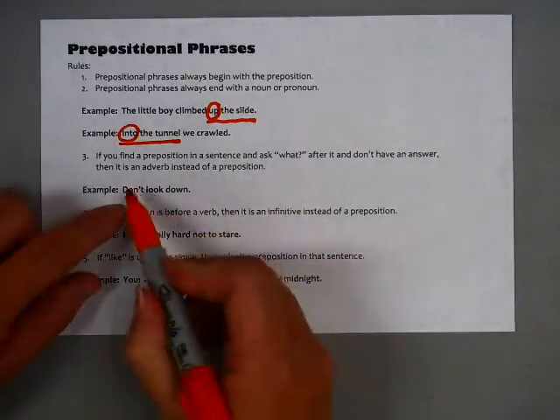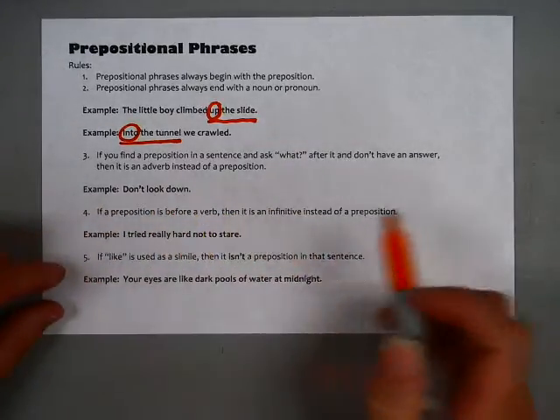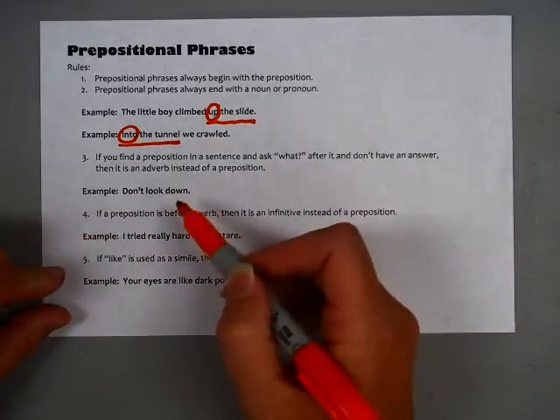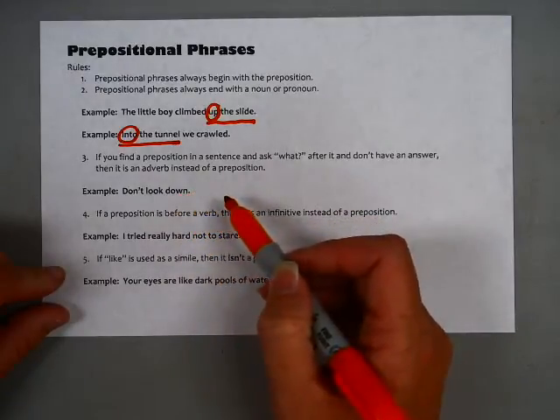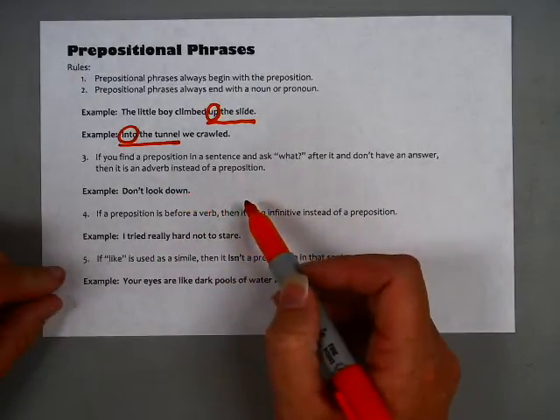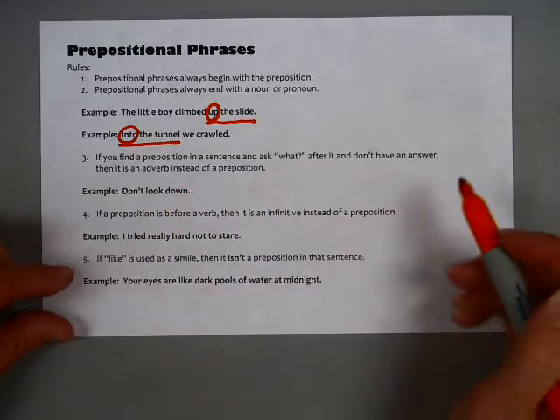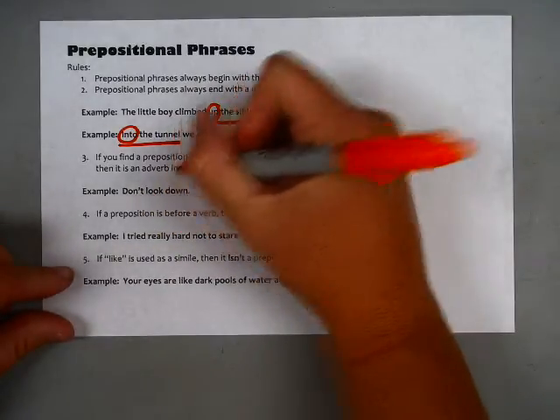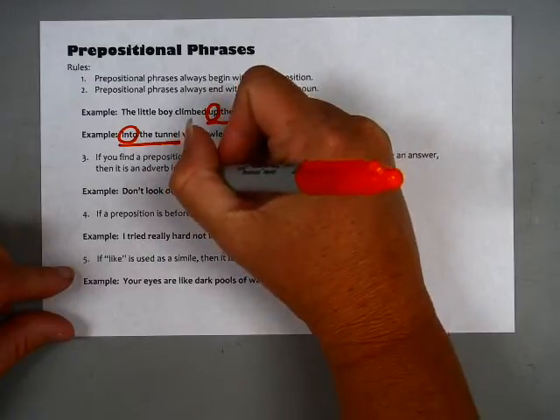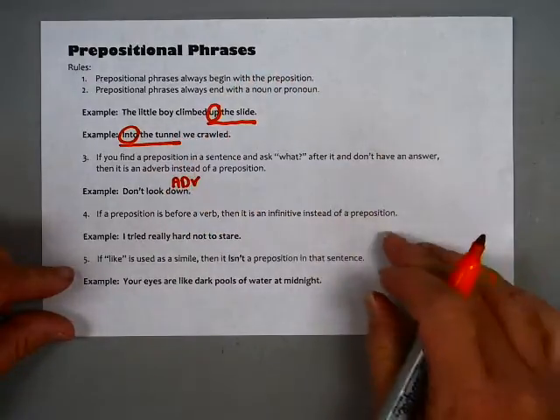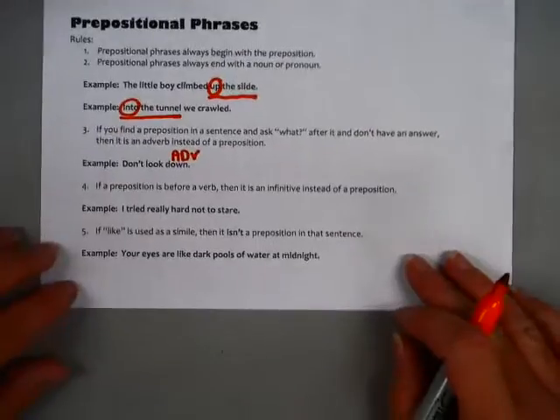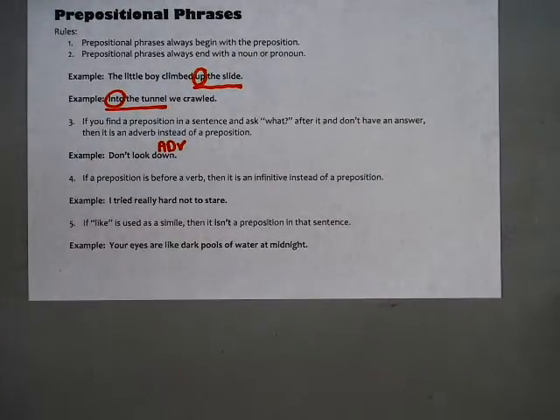Look at this example. Don't look down. Down is a preposition, but in this case, if you ask down what, well, we don't know. Down what? In this case it's not a preposition because there's nothing after it, and so it is an adverb. If you'll go ahead and label any adverbs ADV, that'll clarify that. Number 4, if a preposition is before a verb, then it's something called an infinitive phrase instead.